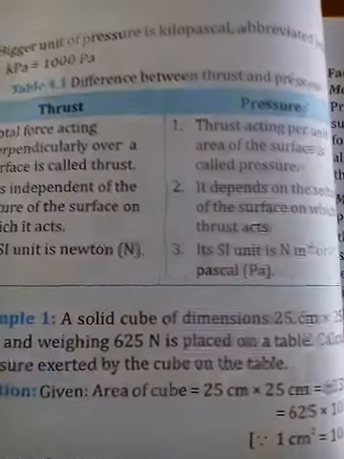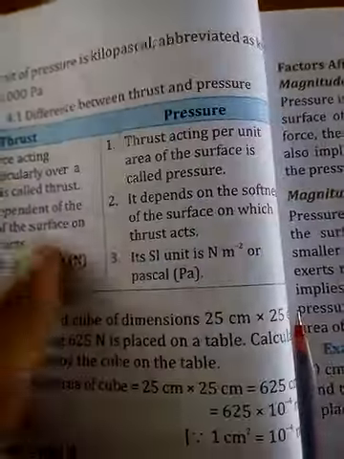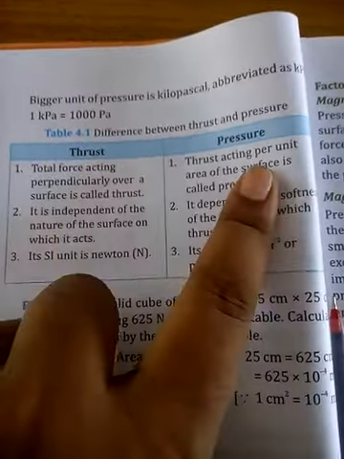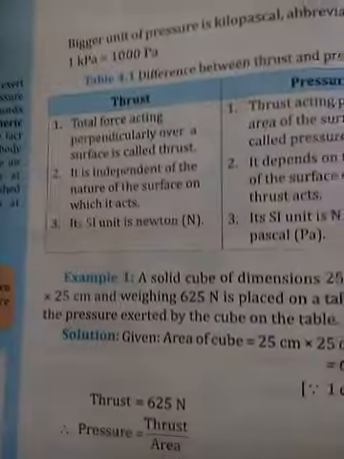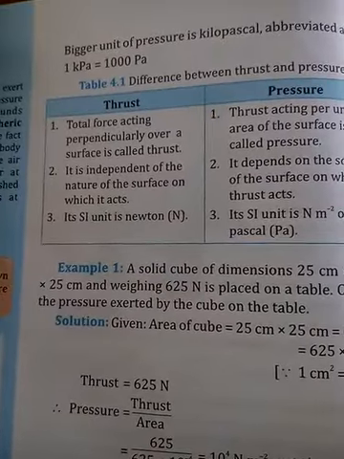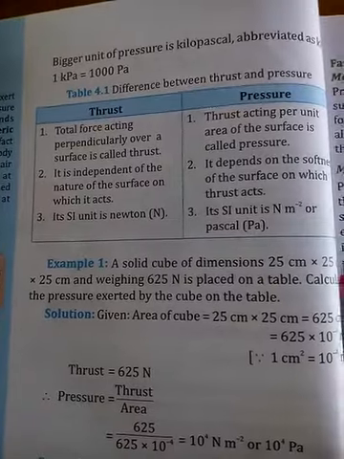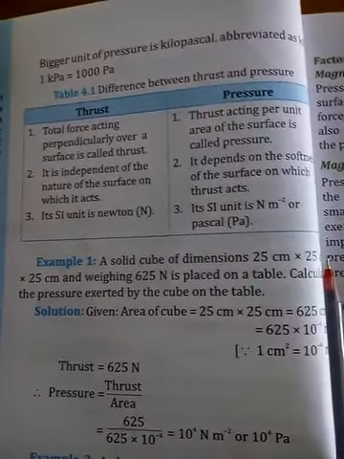Now, here you can see the difference between thrust, which means force, and pressure. This is important. You should learn this. Let us go through it. Point number 1. Total force acting perpendicularly over a surface is called thrust.